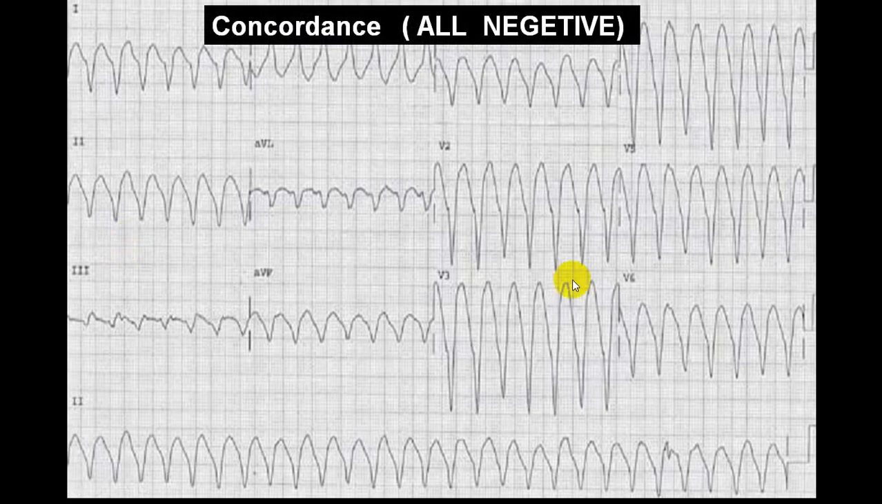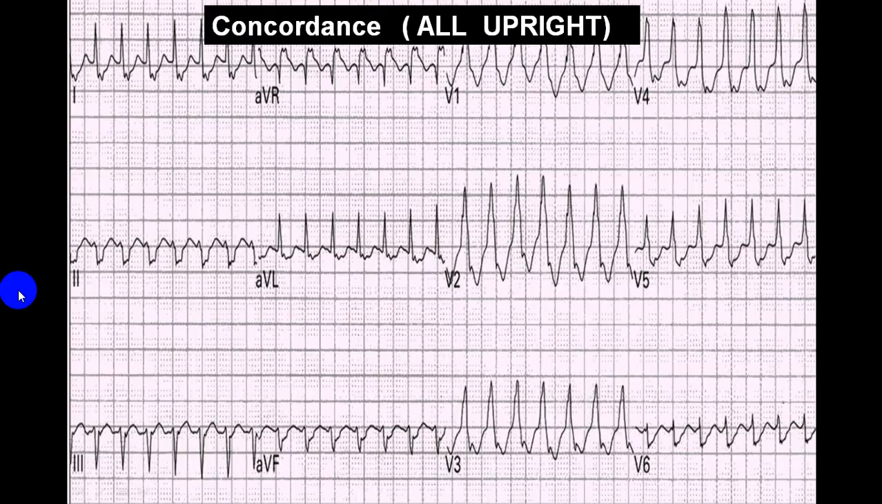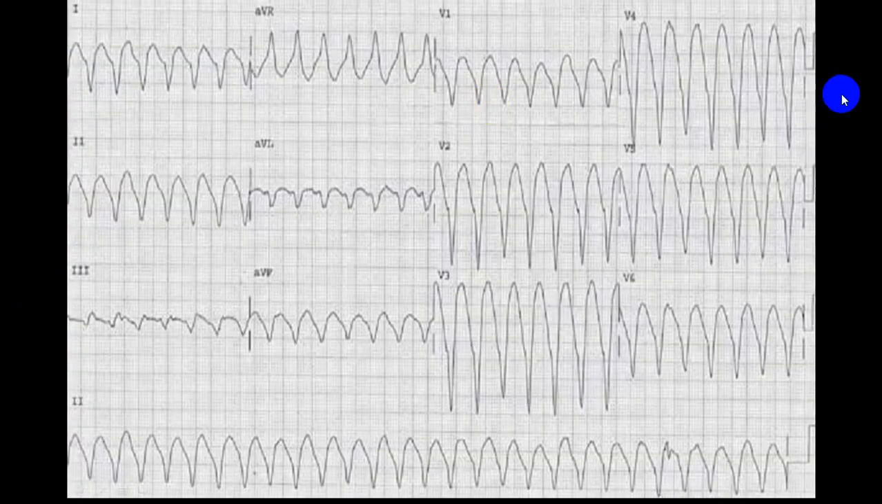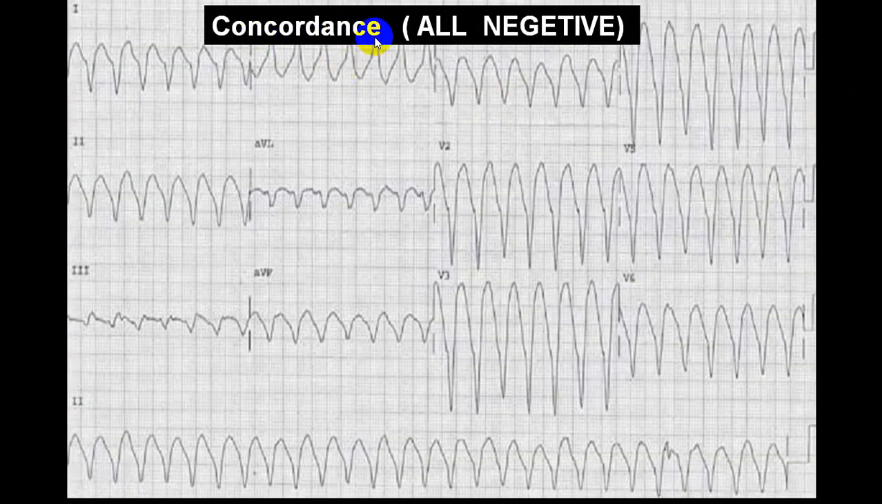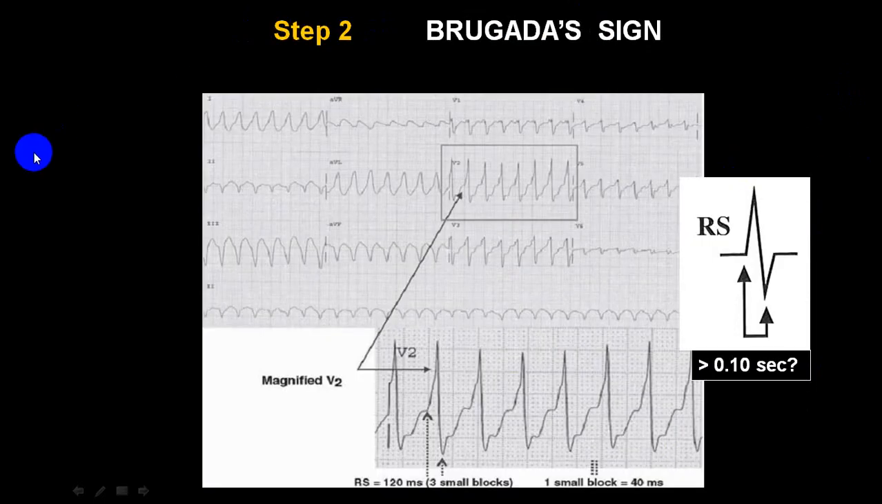Again I am repeating. If all are identical, all are negative, you can see all are negative. Here, all are positive. We call concordance is maintained. Whether it is negative or positive, it is in favor of VT. But if you get some negative, some positive, always think in terms of SVT with aberrant conduction.